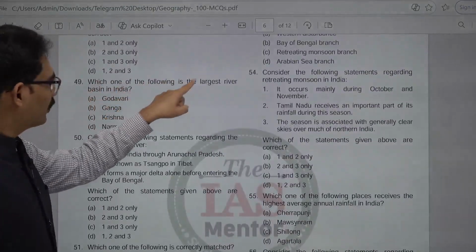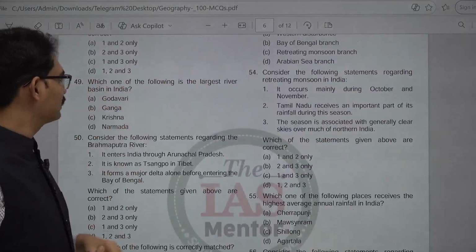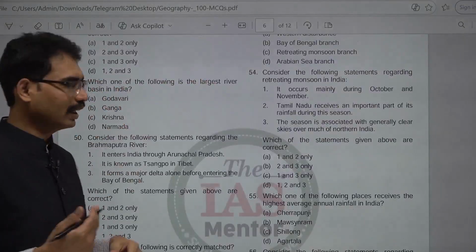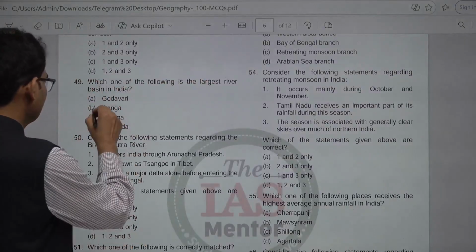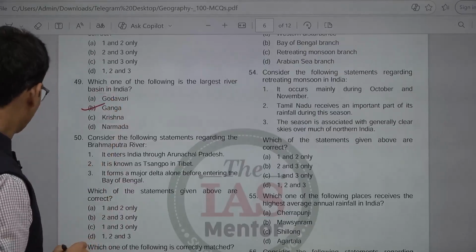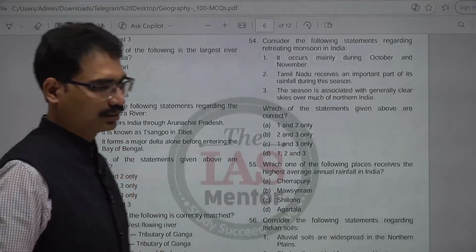Which one of the following is the largest river basin in India? This is Ganga. Ganga is the largest. Next, 50th.